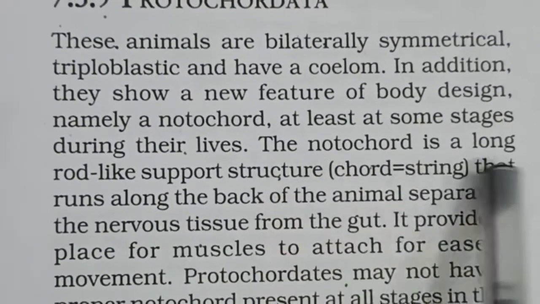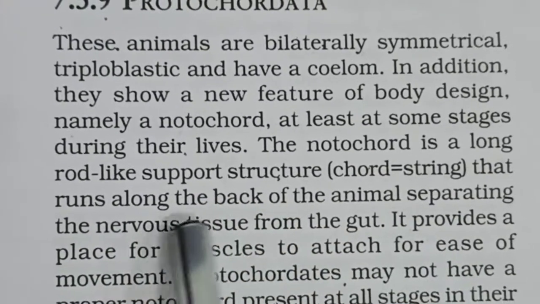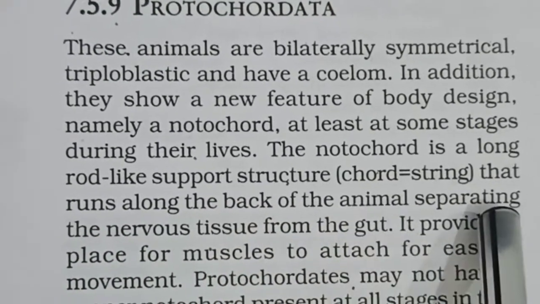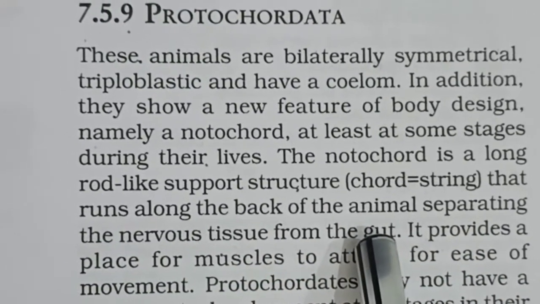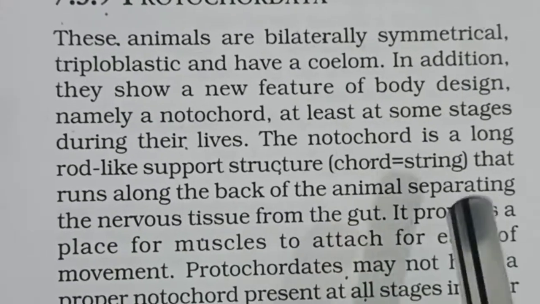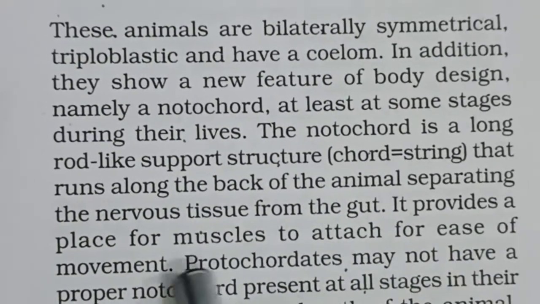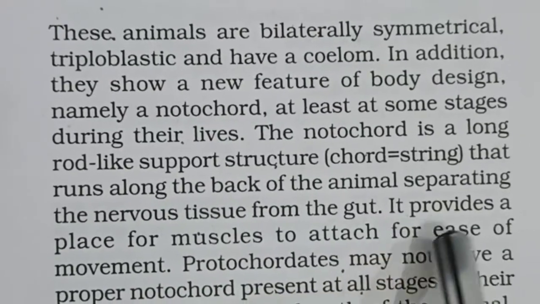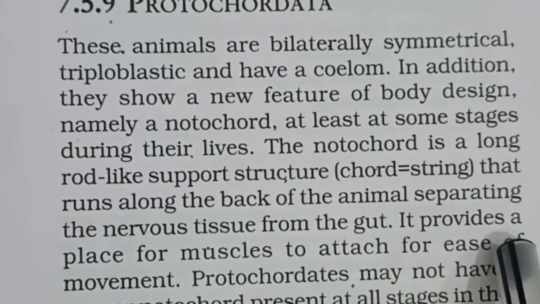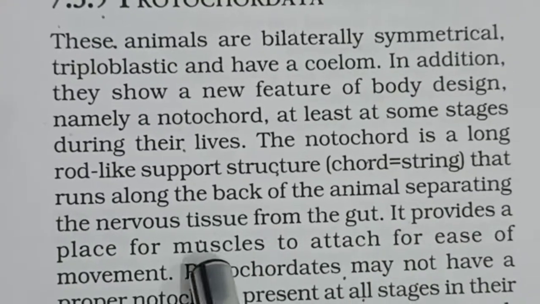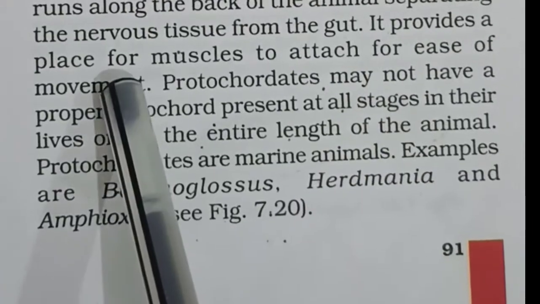The notochord is a long rod-like support structure that runs along the back of the animal, separating the nervous system from the gut. So notochord is a primitive type of endoskeleton. It provides a place for muscles to attach and it helps in easy movement.